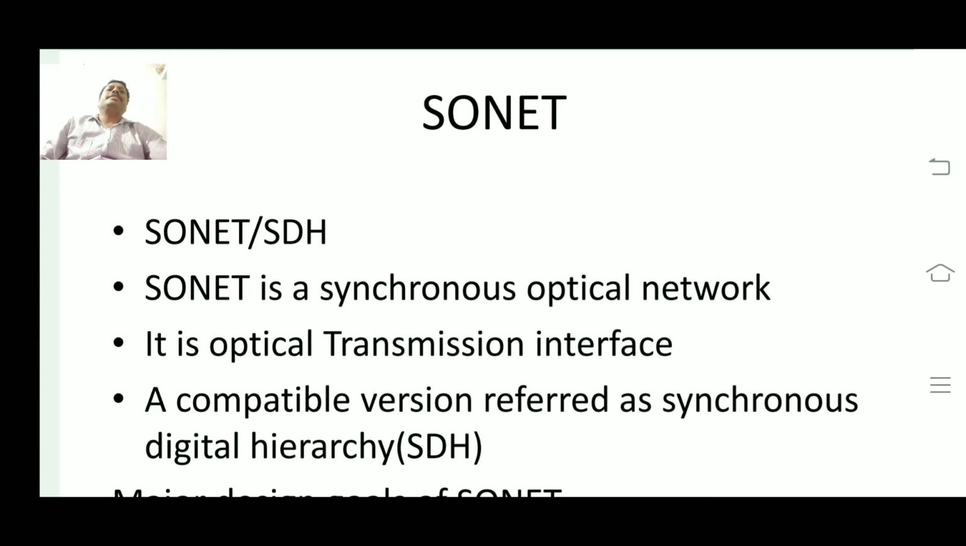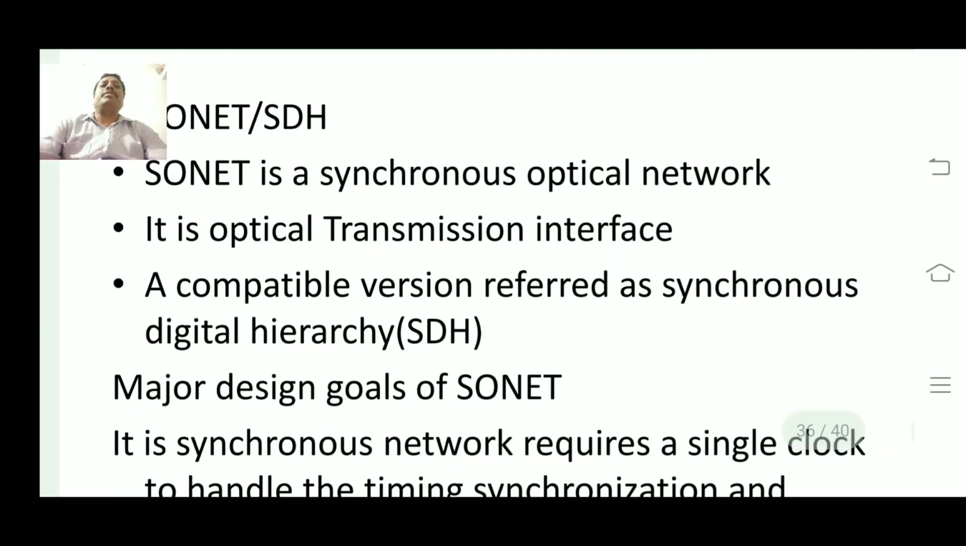Here it is an optical transmission interface. It is a synchronous optical network, used for optical transmission interface purposes. A compatible version of SONET is the synchronous digital hierarchy.